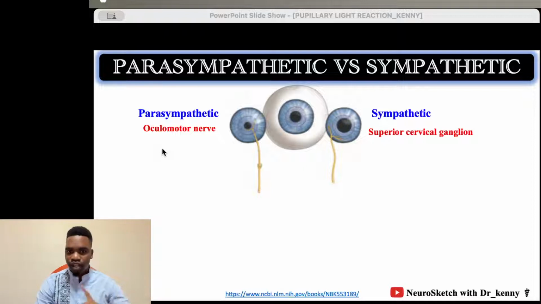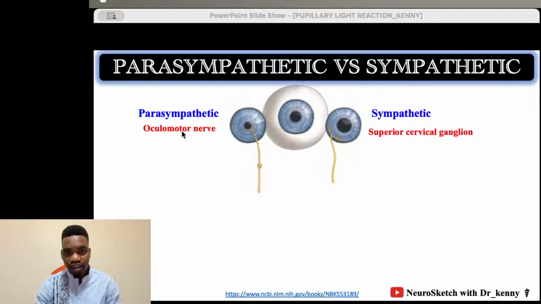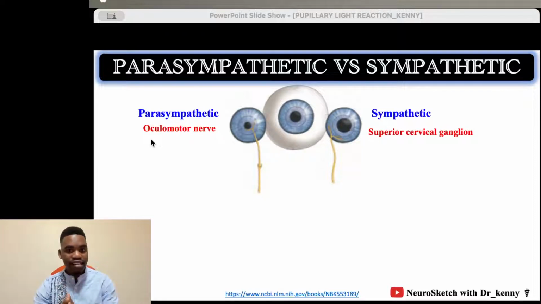There is nothing from the cervical spinal cord all the way to the lumbar spinal cord; there is no parasympathetic coming from there. So we are not surprised that the oculomotor nerve, cranial nerve number 3, will carry the parasympathetic fibers to the pupil so as to constrict it. No doubt about that, because the oculomotor nerve comes from the head, from the brain, from the cranium. So it's the cranial part of the parasympathetic.